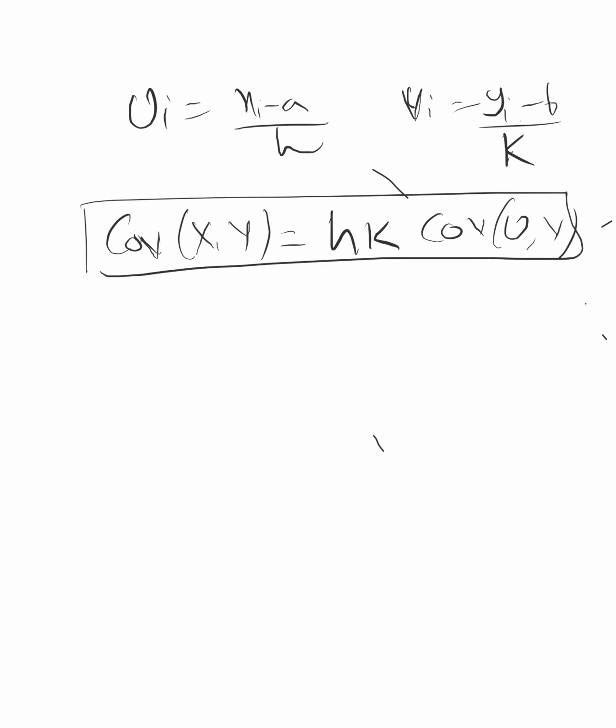It is independent of a and b. a and b do not affect anything. If we just add a or b, then the covariance of UV will be the same as XY. But since we are dividing by h and k, the covariance will also get divided by h and k. That means covariance of UV is 1 by hk of covariance of XY. That's what I'm telling you.